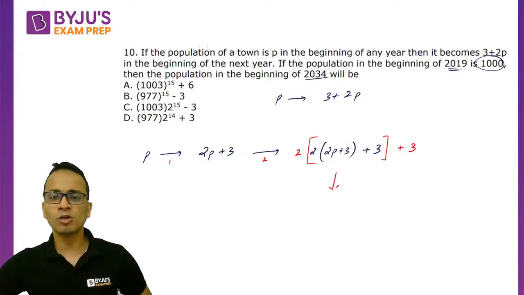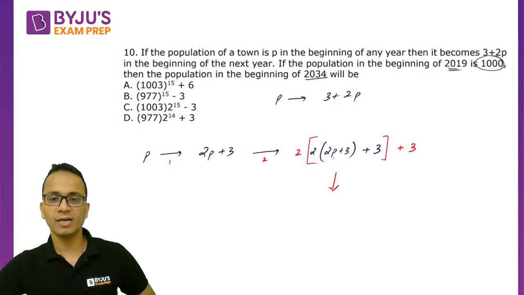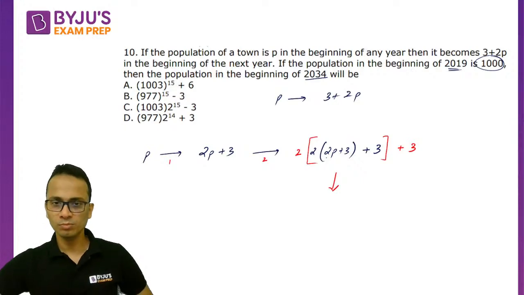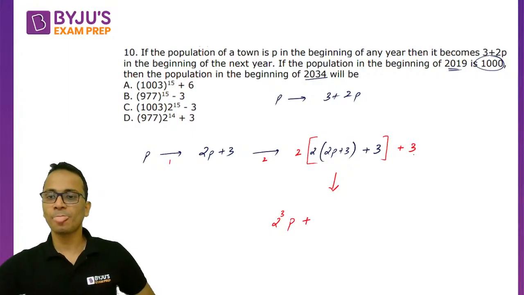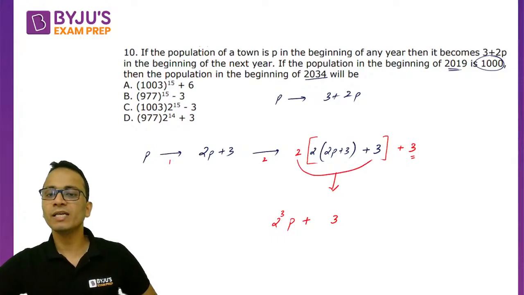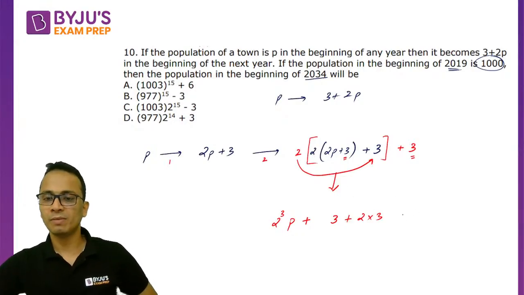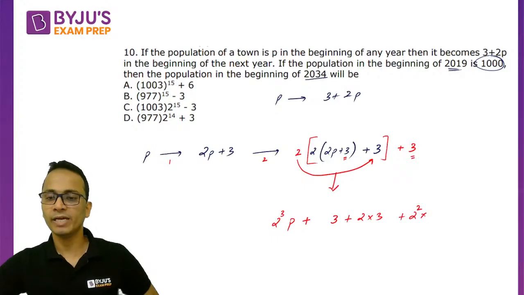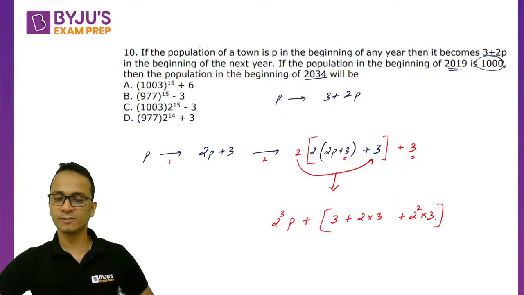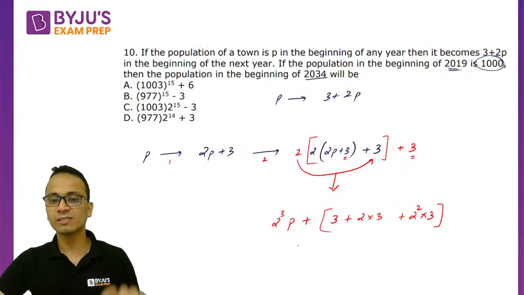After 3 years एक बार pattern observe करते हैं. So after 3 years अगर मैं bracket open करता हूँ, so p के साथ क्या आएगा? p के साथ आएगा 2 into 2 into 2, that is 2 cube into p plus सबसे लास्ट वाला 3 as it is, then ये वाला जो अंदर एक 3 है इससे 2 मल्टीप्लाई होगा plus 2 into 3, एंड सबसे अंदर वाला 3 है इसके साथ 2 दो बार मल्टीप्लाई होगा plus 2 raised to the power 2 into 3. Okay, now this will happen after 3 years.